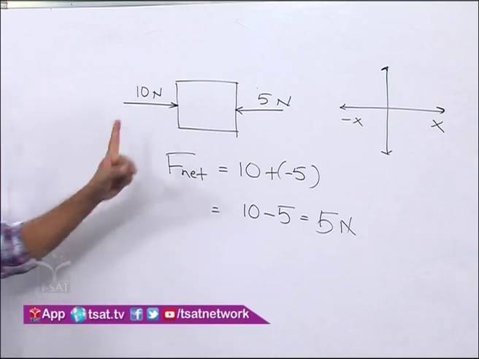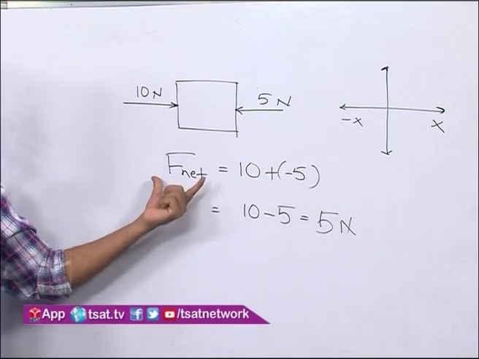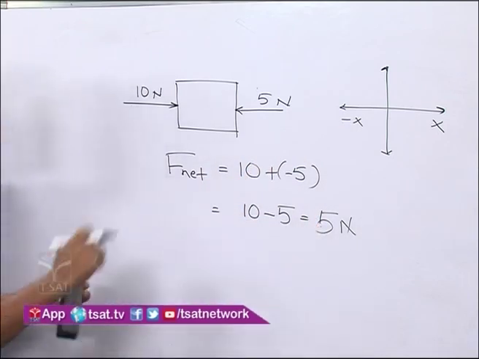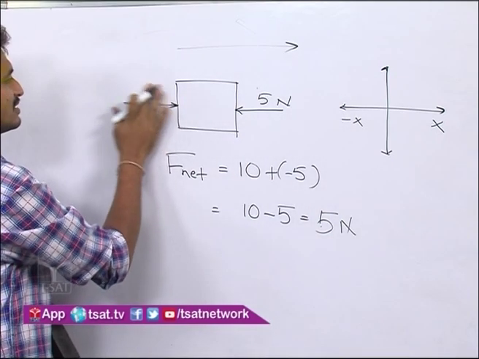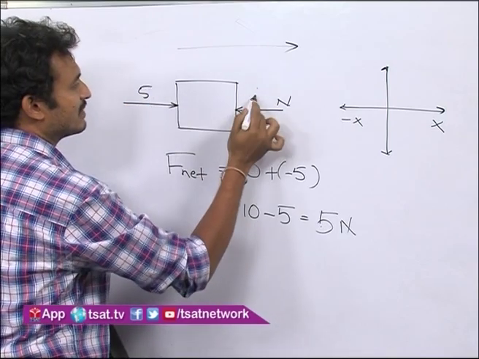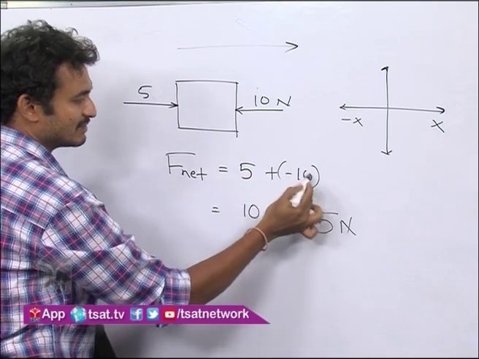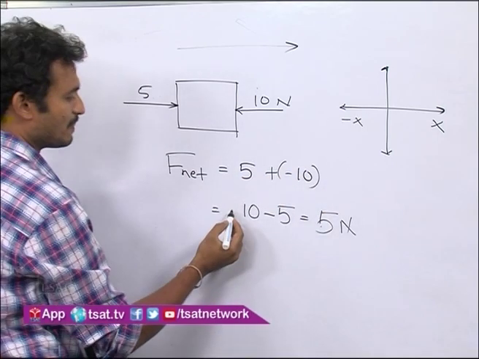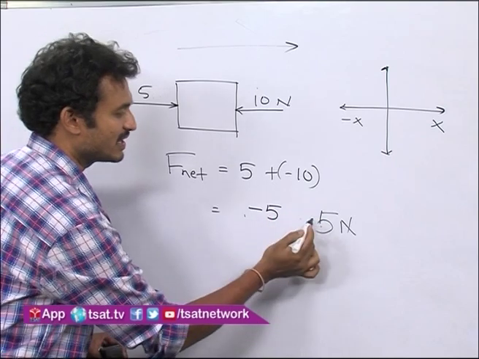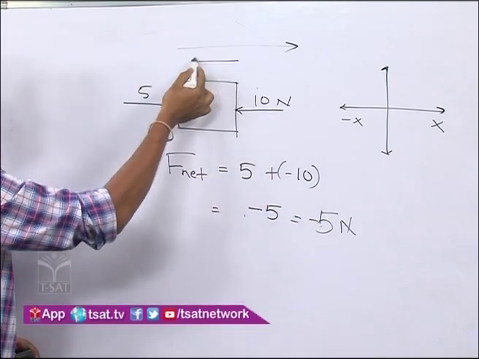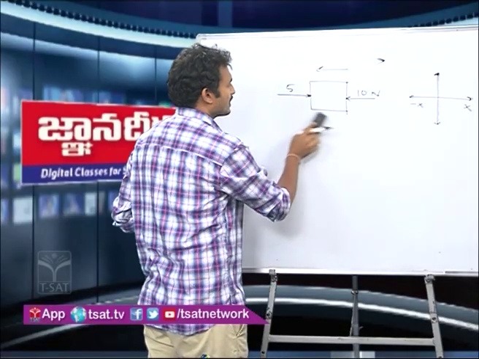So in which direction have we taken the positive value? That is in the positive x direction. That's why the net force is positive, in the sense the net force is in the direction of positive x. Right. For example, if you change this number, this is 5 and this is 10, then what happens? This is 5 plus minus 10, that means the result will be minus 5, isn't it? So minus indicates what? The net force is in this direction, the negative direction. Clear? Right. Now let us move into another topic.